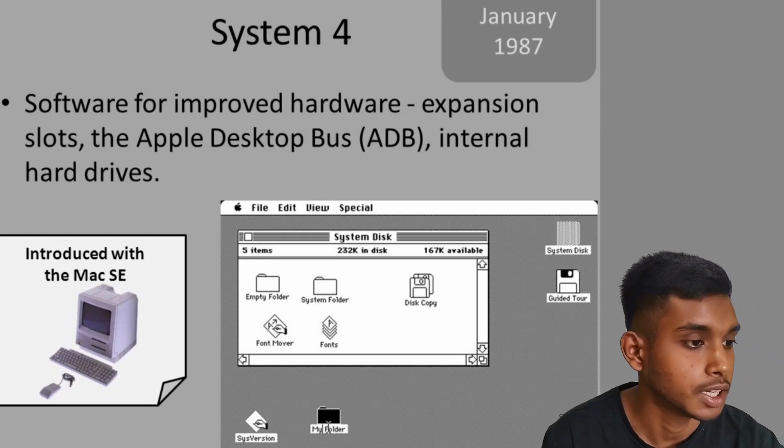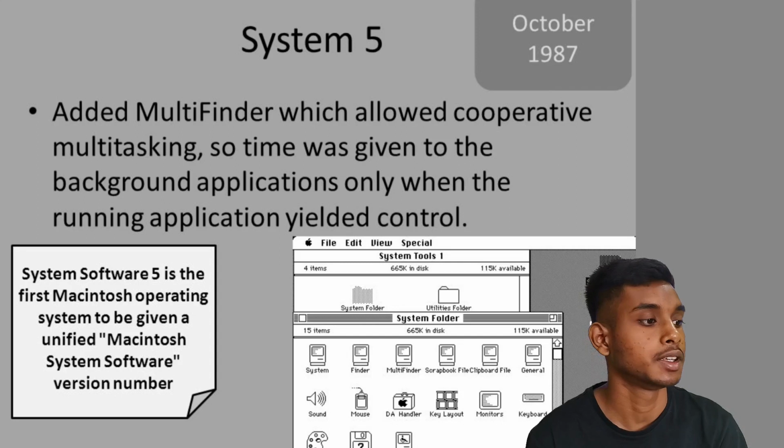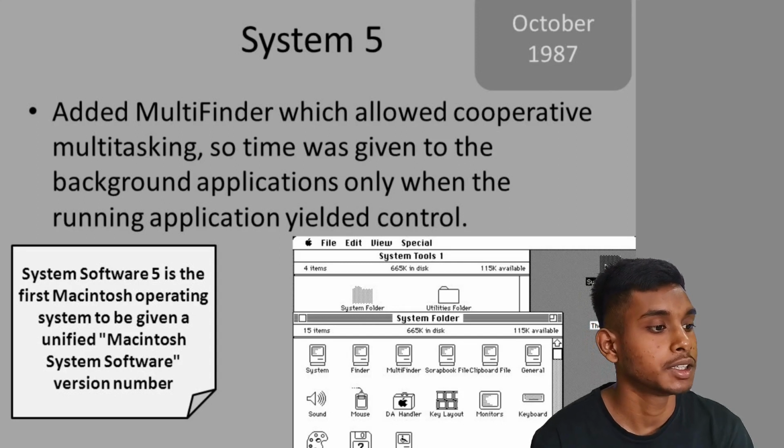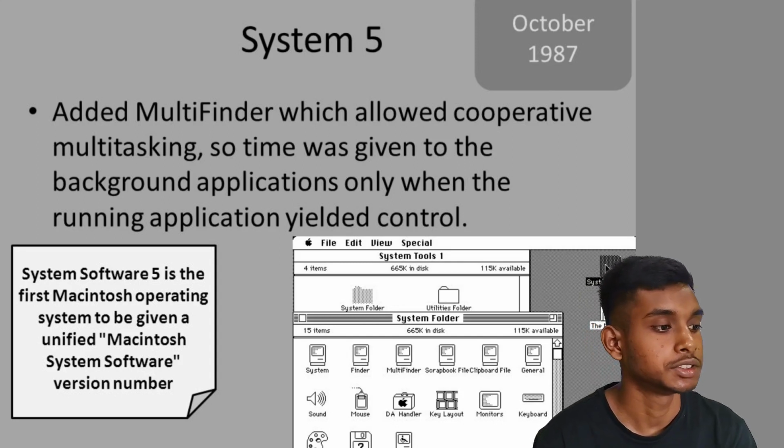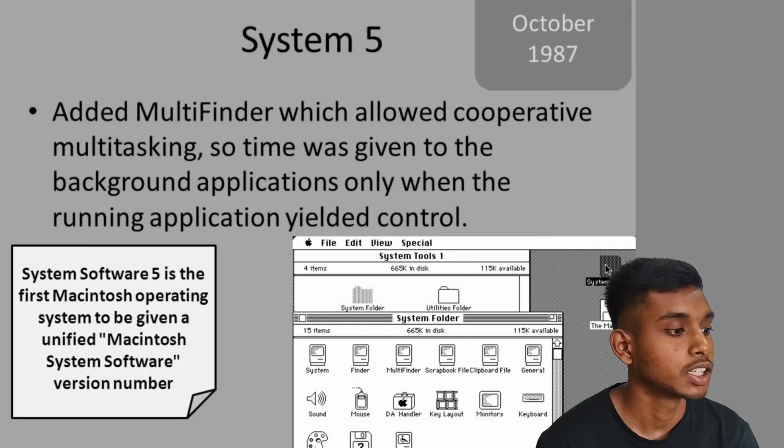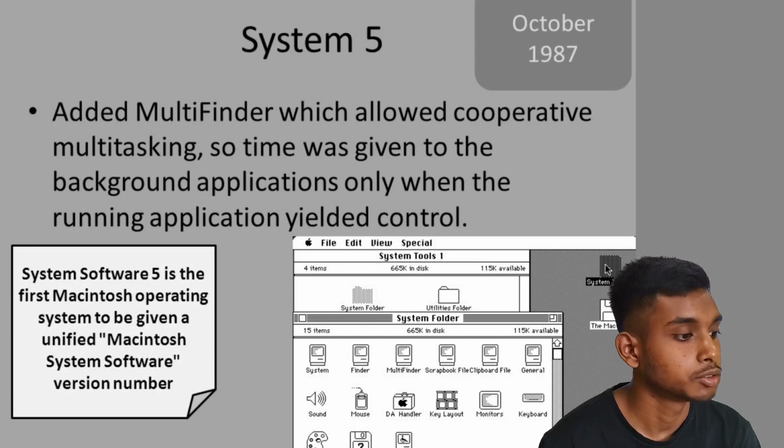Next is System 5, October 1987. It added MultiFinder, which allowed cooperative multitasking. So time was given to the background application only when the running application yielded control. System Software 5 is the first operating system to be given